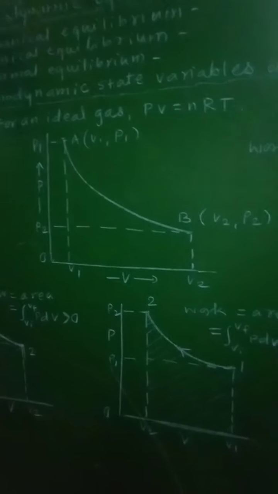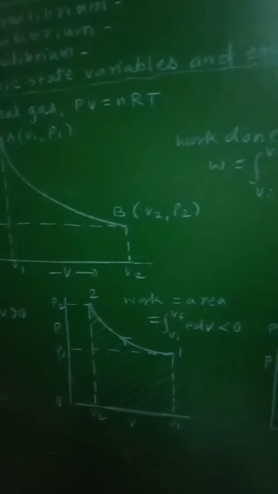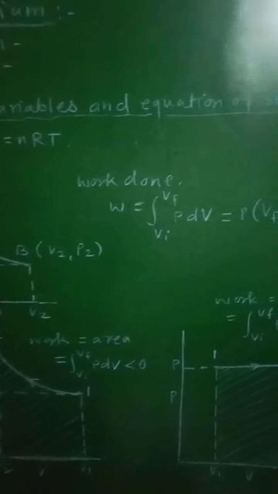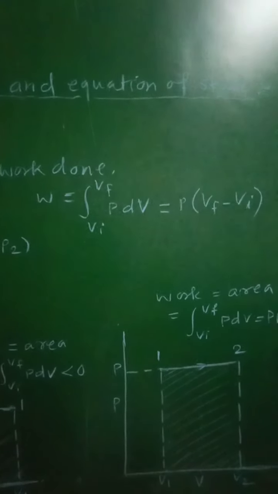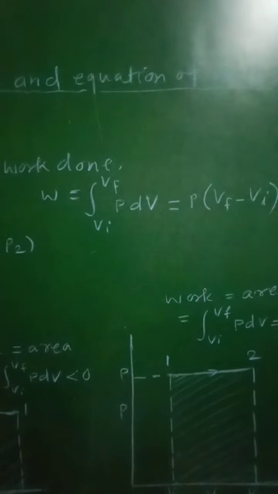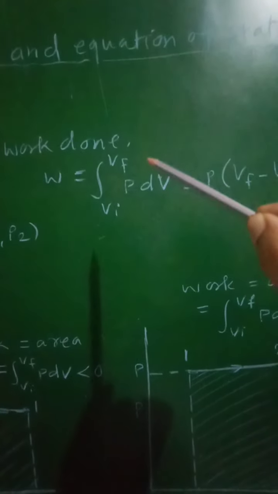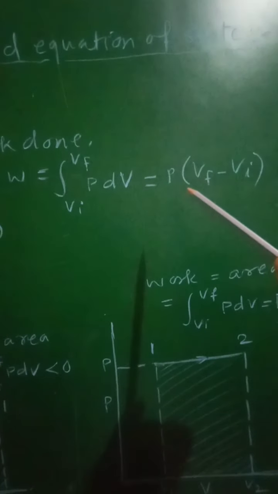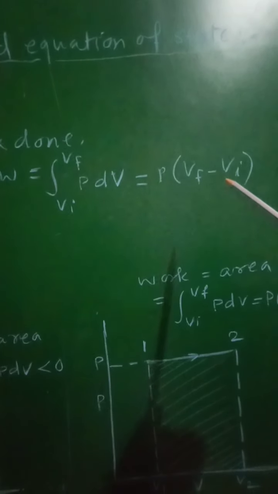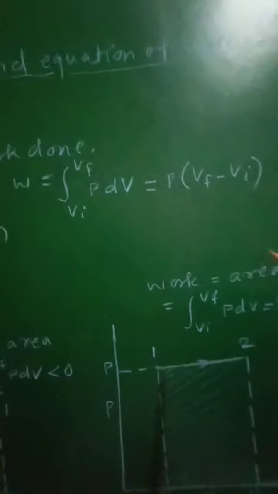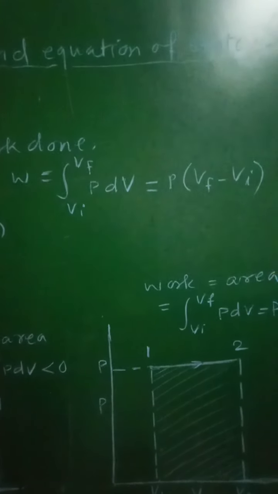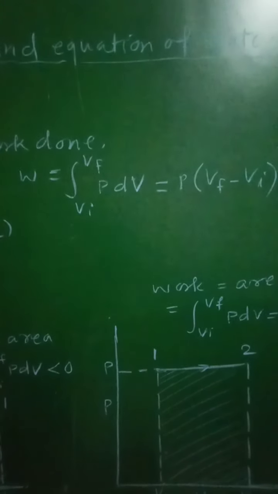Then let us consider some of the PV diagrams. In order to explain these PV diagrams, we already know the work done is given by the formula W equal to integration from Vi to Vf of P dV, which will be equal to P into (Vf minus Vi), where Vf is the final volume, Vi is the initial volume, and P is the pressure.